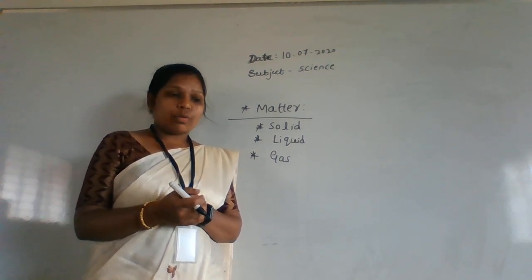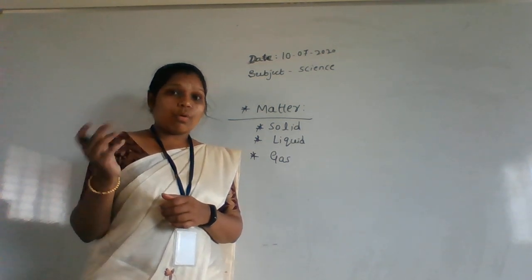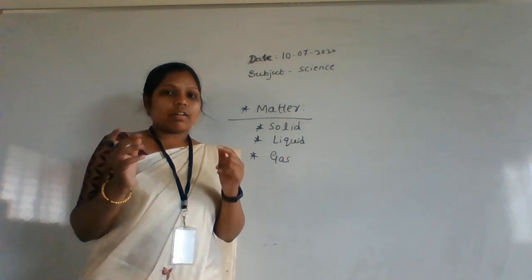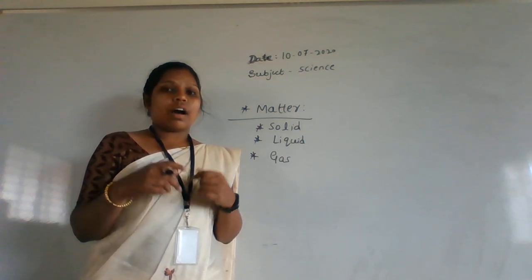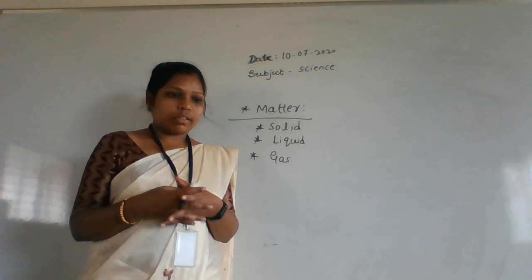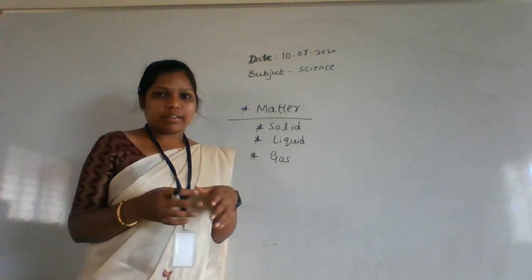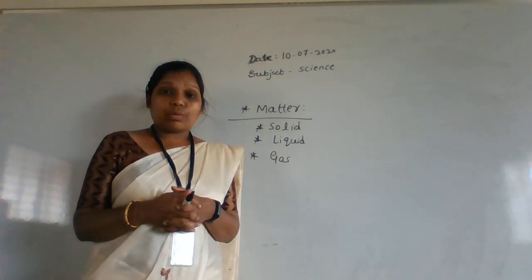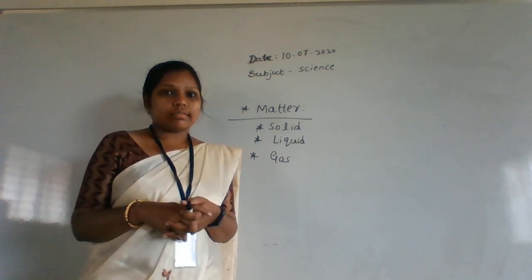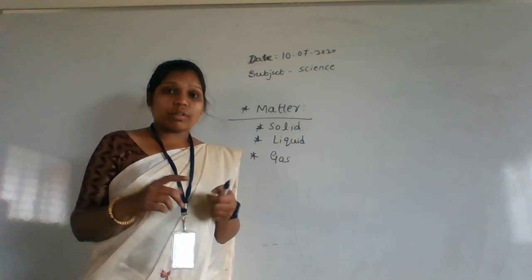Next, I think we'll go for air and atmosphere and the water cycle. I think you know the water cycle and the solar system, right? And about the earth, and how the eclipse forms. If you don't know this, we will study it in the further chapters, as well as how to save the earth. Nowadays the earth is getting damaged because of pollution, because of our technology.